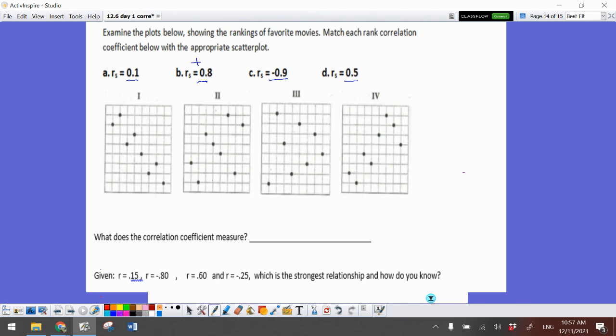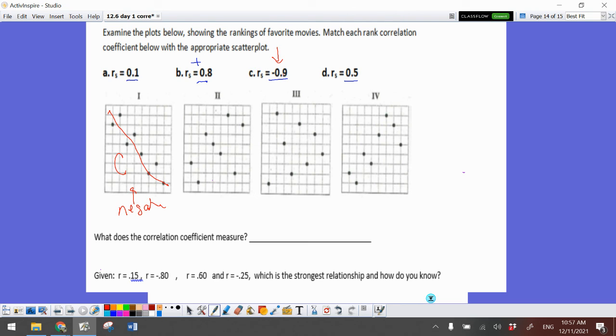Well, I see that this one is clearly negative. And the only negative correlation coefficient I have is that one. So this one has to be C. And I see that those points are pretty close together. So that actually makes sense because negative 0.9 is pretty close to perfect.